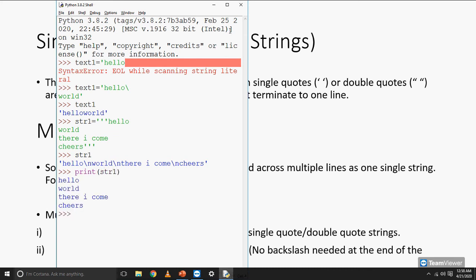When I tried to show the value of string1 directly, it included \n between the words. Why? Because \n represents an enter. And when I tried to print the same string using the print function, it showed all these lines of my string in different lines.